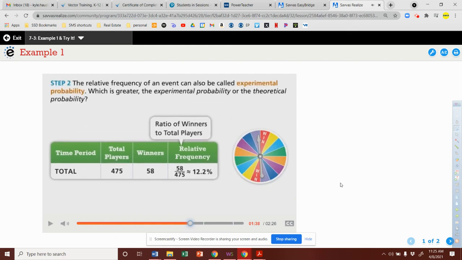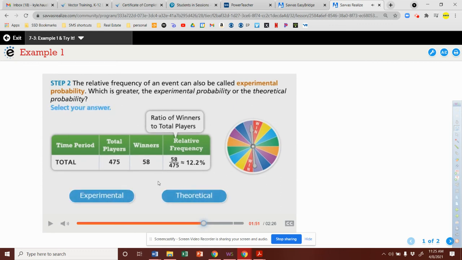The relative frequency of an event can also be called experimental probability. Which value is greater in this situation, the experimental probability or the theoretical probability? Select your answer.